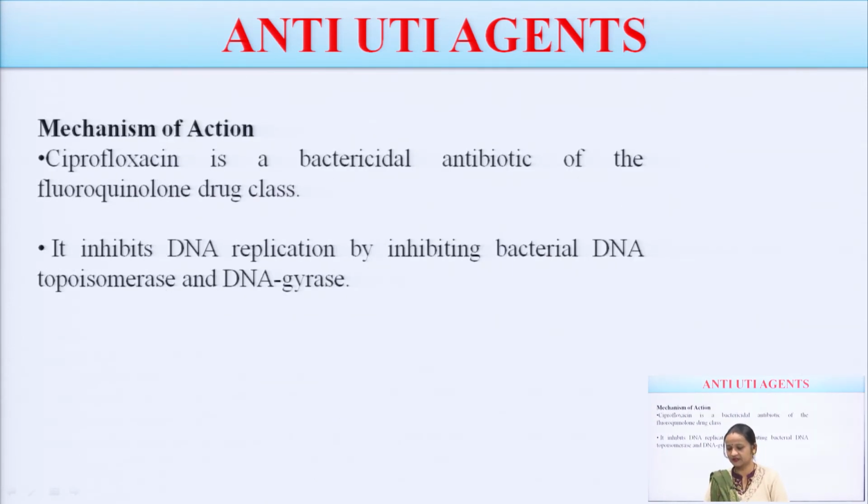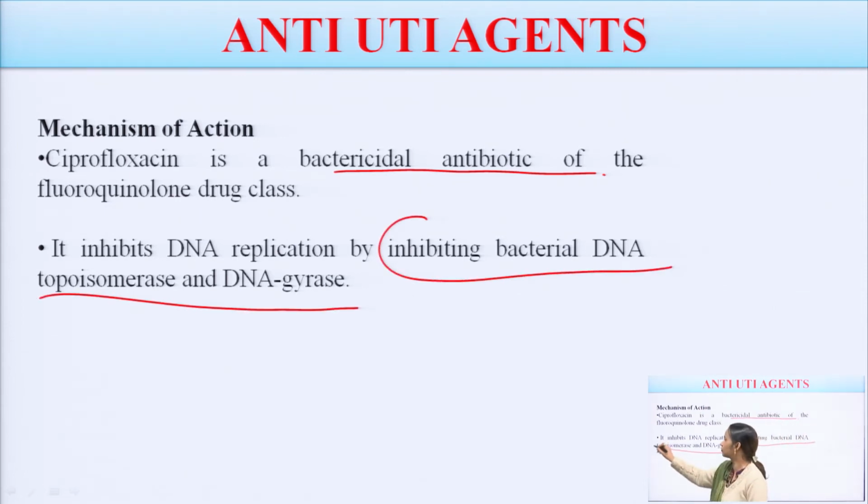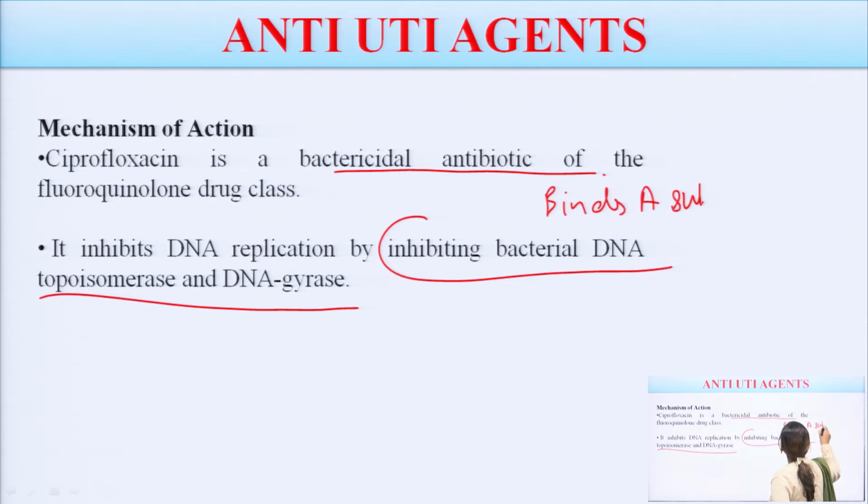Mechanism, again I am telling you that it is a bactericidal antibiotic of the fluoroquinolone class, and it gives its action by inhibiting bacterial DNA topoisomerase and DNA gyrase. In the various examples, we have discussed that DNA gyrase is responsible for nicking, inhibition of supercoiling, resealing, and if all these fluoroquinolones bind with a subunit of DNA gyrase, then what they are doing?